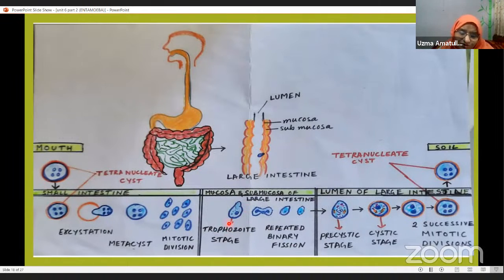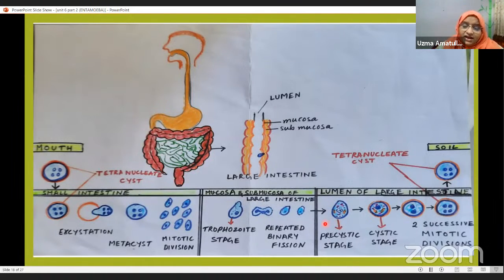So here, this is the trophozoite stage. Where is it present? In the mucosa and submucosa of the large intestine. Now these trophozoites undergo repeated binary fission, which means after repeated binary fission, many trophozoites are formed. Now they come out from the mucosa and submucosa and enter into the lumen. Lumen is the space enclosed in the large intestine, the hollow space, the cavity.